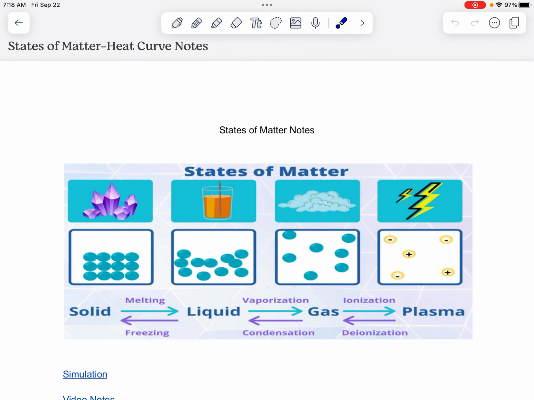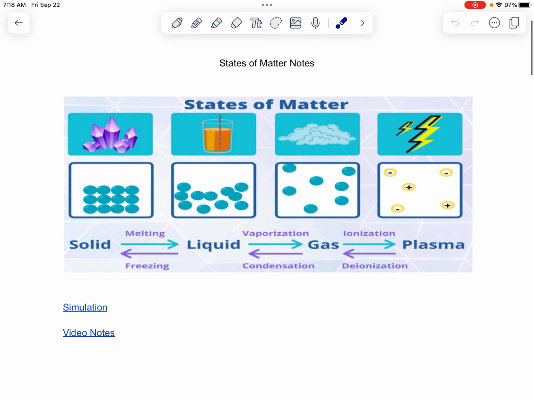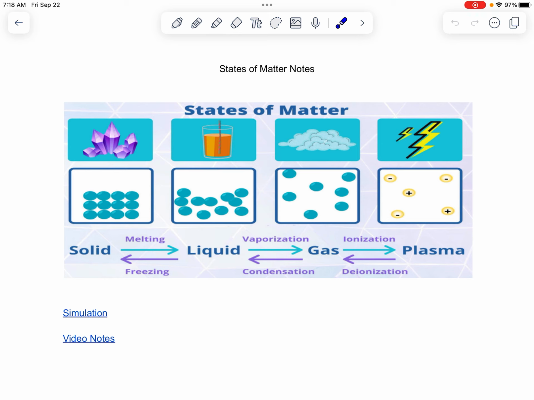Okay, so we're going to go over states of matter and the heat curve of water. Just a reminder for states of matter, right? We have our solids. Remember that these are moving, but they kind of stay in place and just vibrate. So this guy will stay here. He won't move over to here, but he does sit there and vibrate.